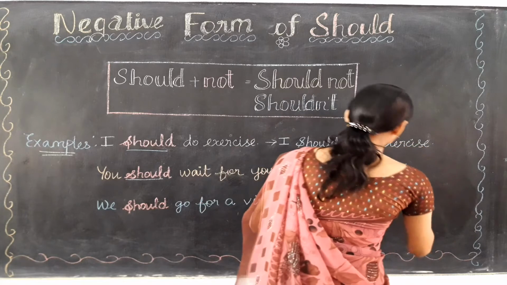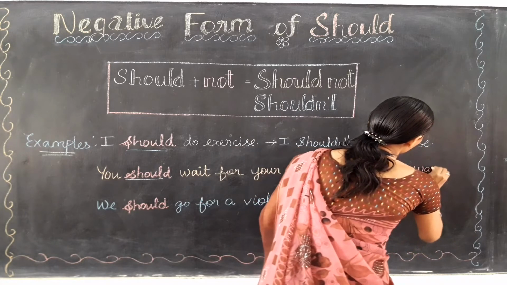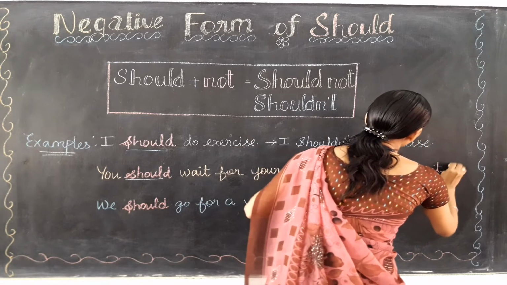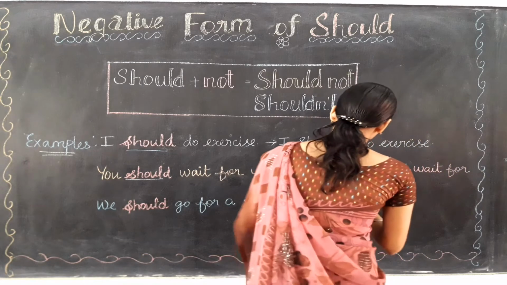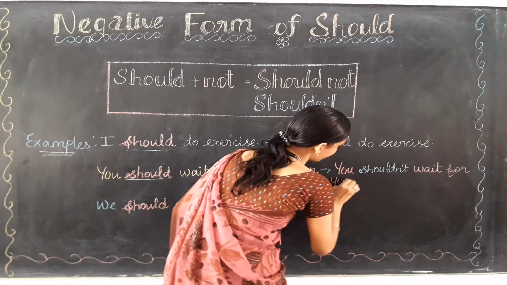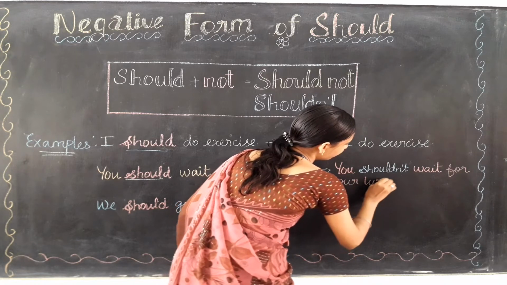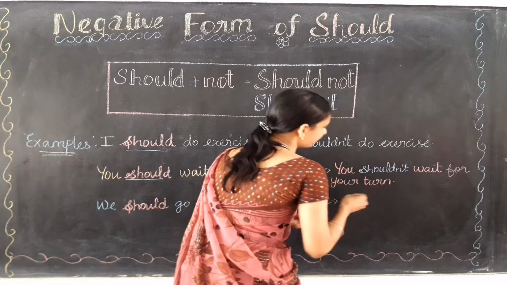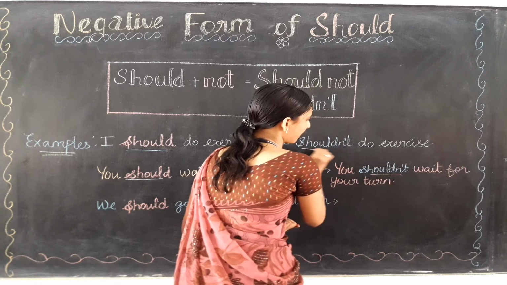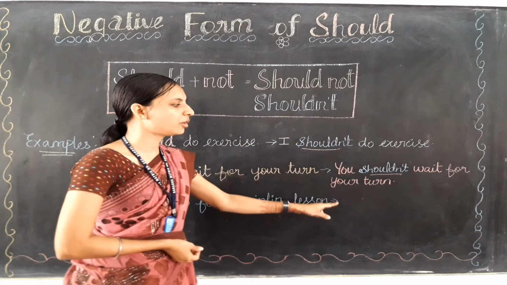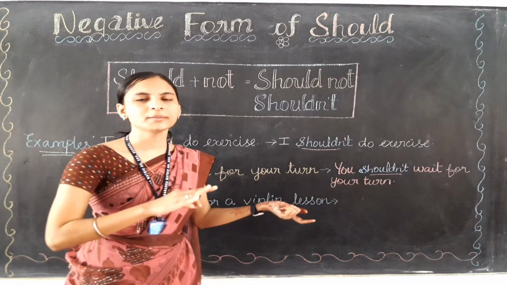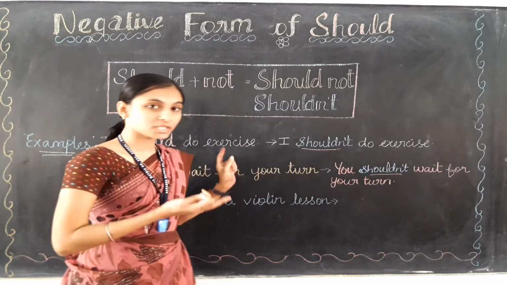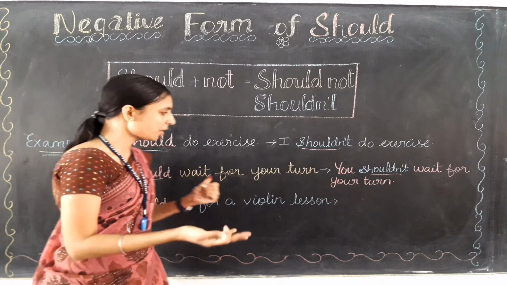Wait. Wait for your turn. You shouldn't wait for your turn. நீ வந்து உன்னோட டர்ன்காக வெயிட் பண்ண வேணாம். You can proceed. So here we are just talking about the opposite of this positive sentence.